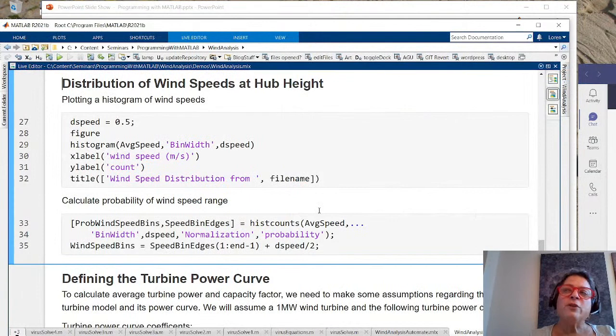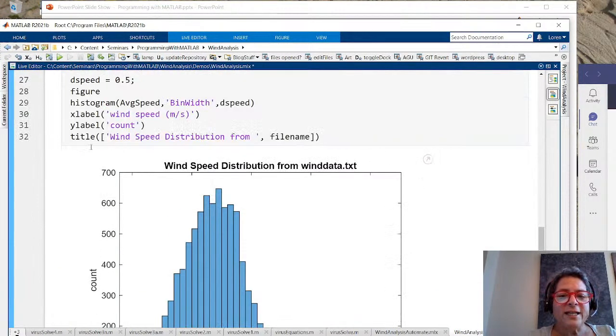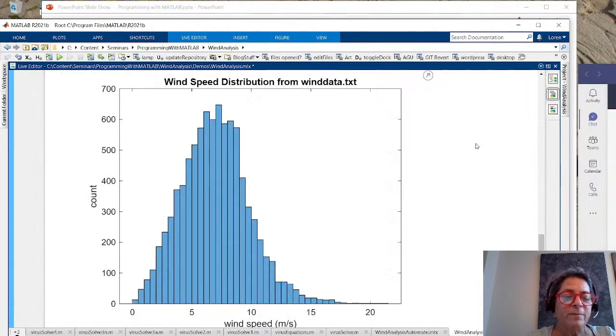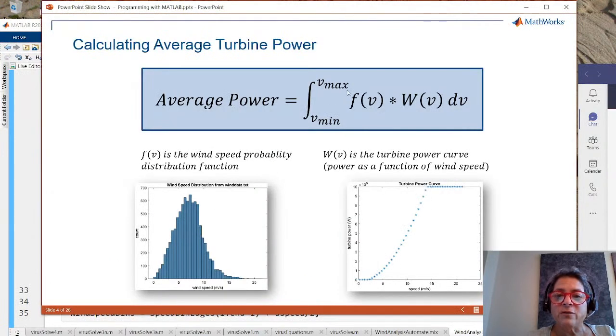Okay, so what I want to do is get a histogram of the data as a function of the wind speed. And I'm going to say I want my wind speed bins to be 0.5. And so that's what I'm doing here. And then I'm also going to get the counts, because, let me just run this for you. Here's my wind speed from wind data. Notice how the title actually gets the file name and puts it in there, so we know where the data came from. And we also get these histogram counts. And that's because when I make this calculation or when I make an estimate of it, I need the counts.